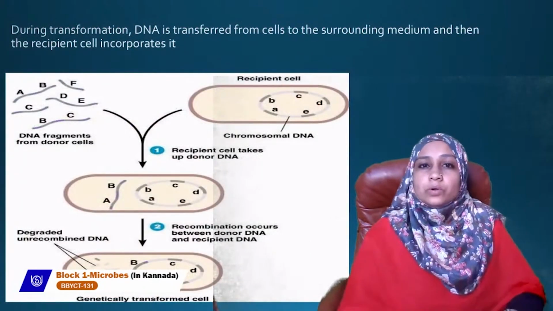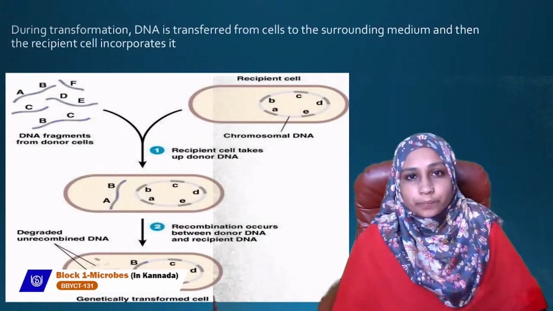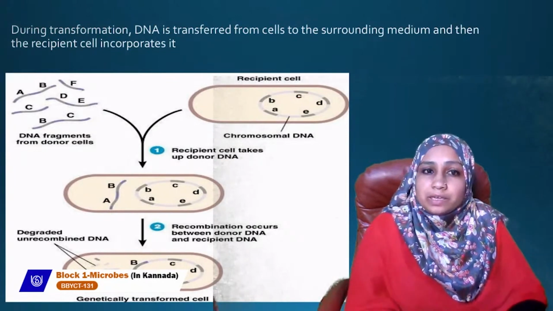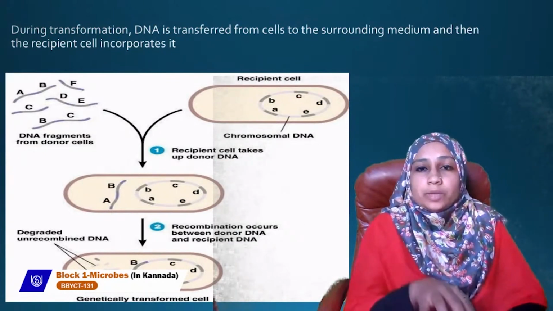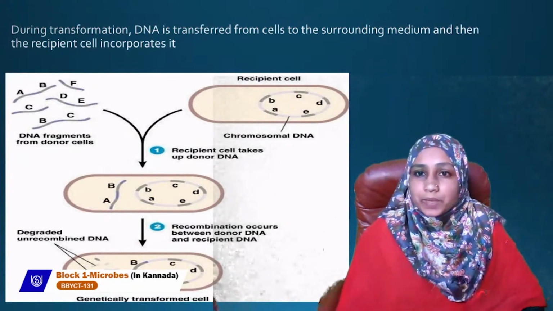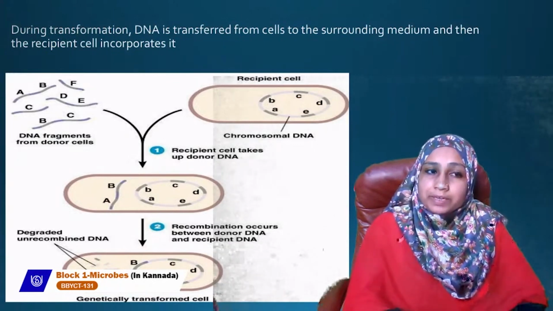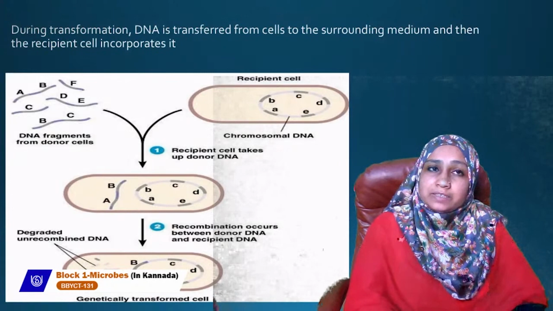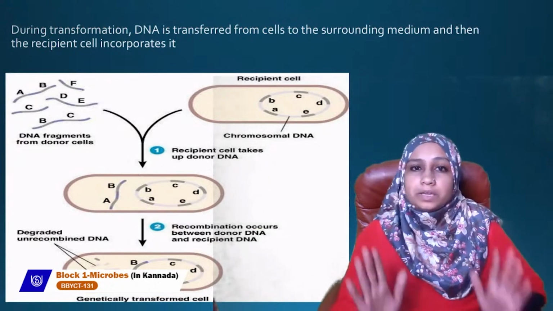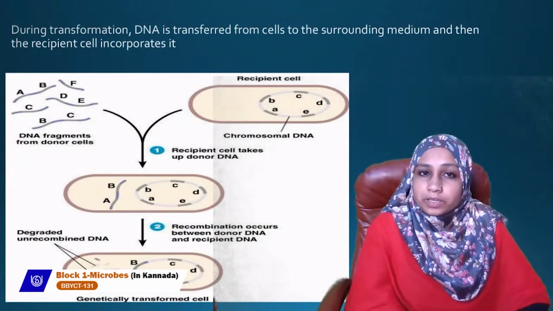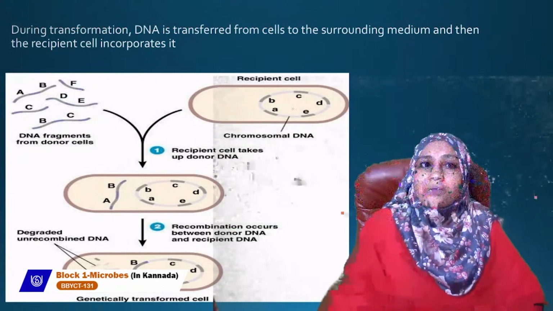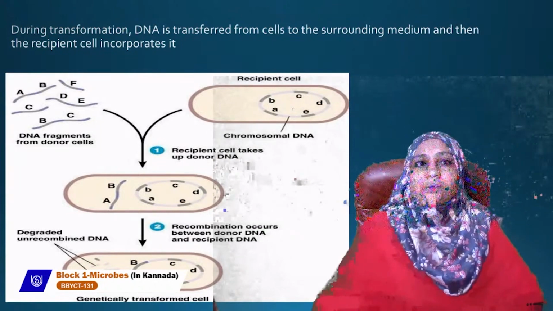The second type of sexual reproduction we can see in bacteria is transformation. In transformation, the DNA is first transferred from cells to the surrounding medium. Then from the surrounding medium it gets incorporated into the recipient cell. So there is no direct physical contact between the two bacterial cells. The DNA from the donor is released into the surrounding medium, and the recipient cell takes up the DNA from the surrounding medium and incorporates it.